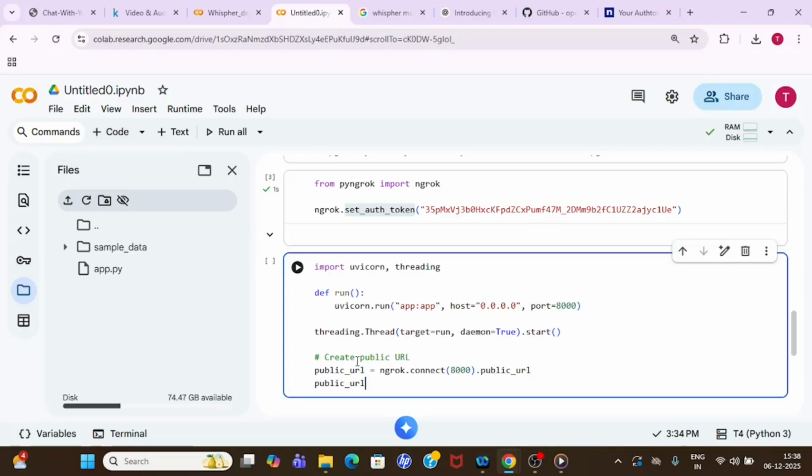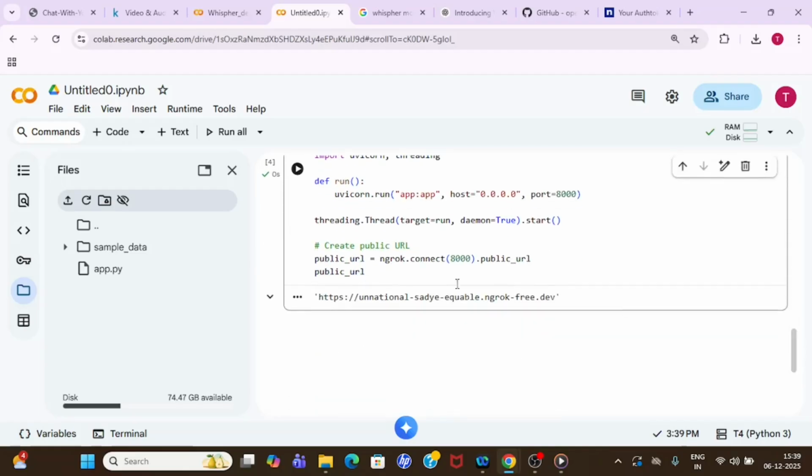Let me write this code. What we have done, in the run function we have taken uvicorn.run. You know that app.py is my file name, so I'm passing app colon app, and then host, and port 8000 I have mentioned. Then it will start running my app.py file. So let me execute this.